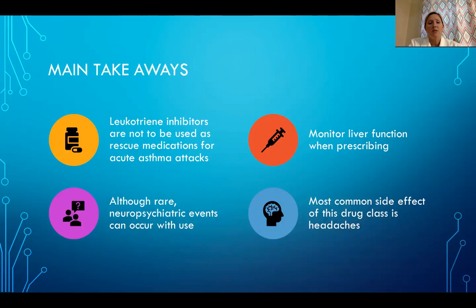The main takeaways are that leukotriene inhibitors are not to be used as rescue medications for acute asthma attacks. Monitor liver function when prescribing, and although rare, neuropsychiatric events can occur. Know that the most common side effect with these drugs is headaches.